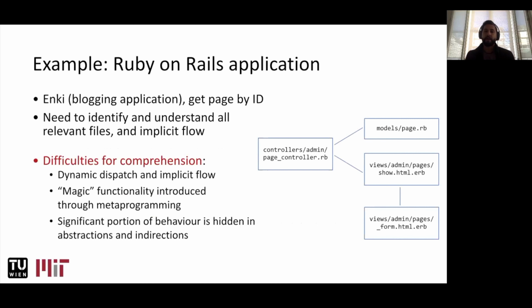However, in a lot of application frameworks, we see similar things. We see that abstractions often conceal lower level actions that happen in the background. Often these lower level actions that are concealed from us are called magic because they introduce hidden functionality through something called meta-programming. And the comprehension aspects here get even more complicated because they introduce implicit information flow.